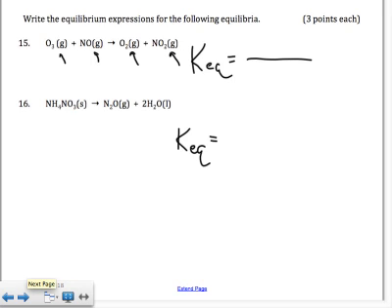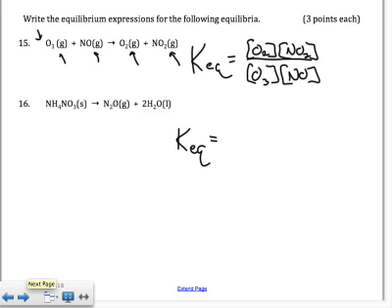The reactants go on the bottom, so O3 times NO, that's the concentration of O3 times the concentration of NO, becomes the denominator. The concentration of O2 times the concentration of NO2, those are the products, they go in the numerator. There are no coefficients on any of these substances, so there are no exponents anywhere in this expression.